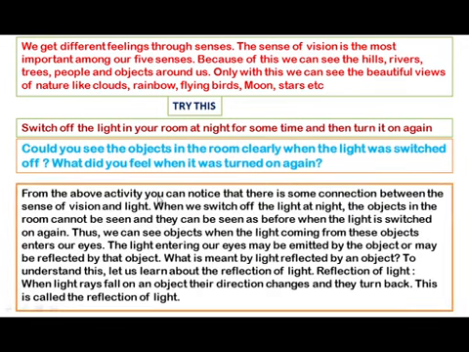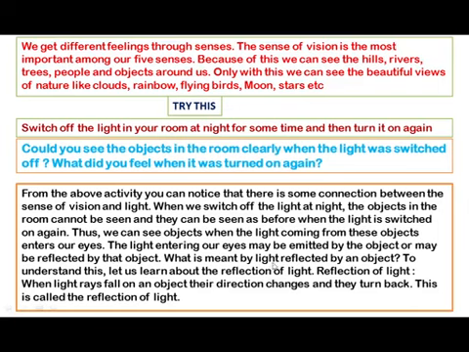From the above activity, you can notice that there is some connection between the sense of vision and light. When we switch off the light at night, the objects in the room cannot be seen, and they can be seen as before when the light is switched on again. Thus we can see objects when the light coming from these objects enters our eyes. The light entering our eyes may be emitted by the object or may be reflected by that object.